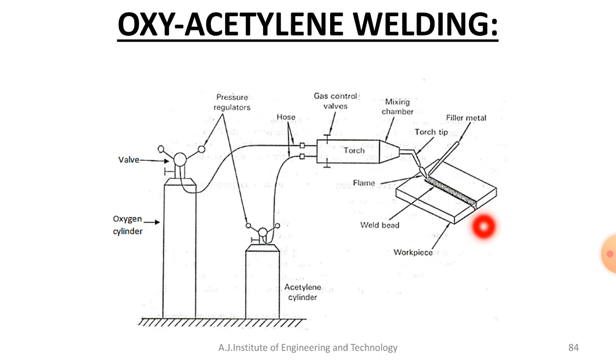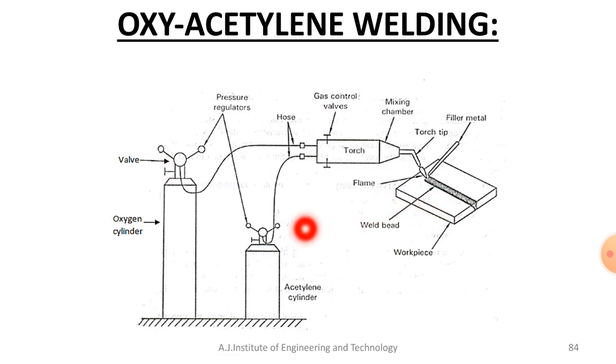Now coming to the working. After these two steps, edge preparation and cleaning, we'll see the working of this oxyacetylene welding process. We have already explained the construction of this welding process.